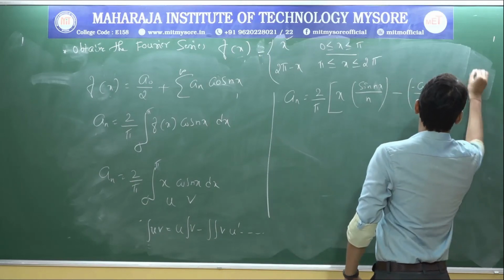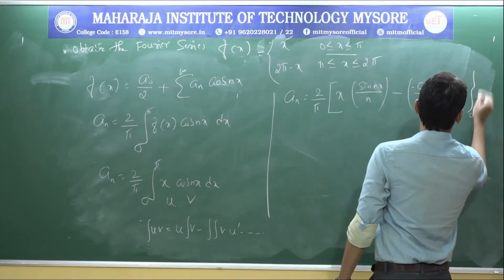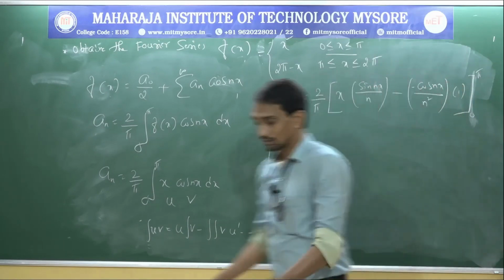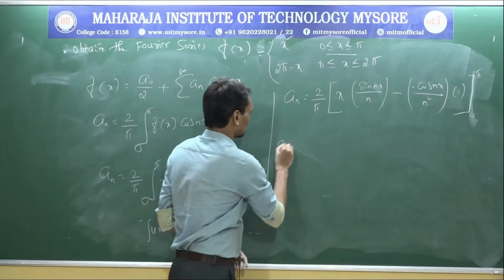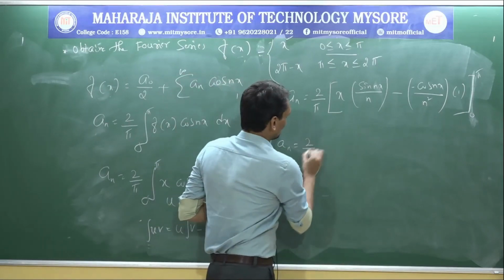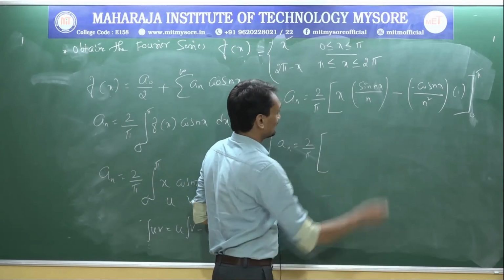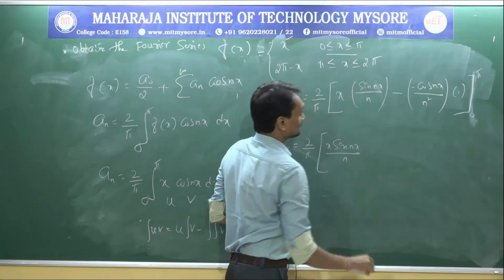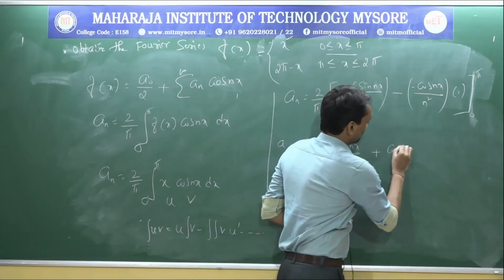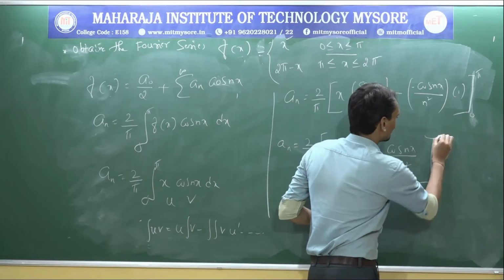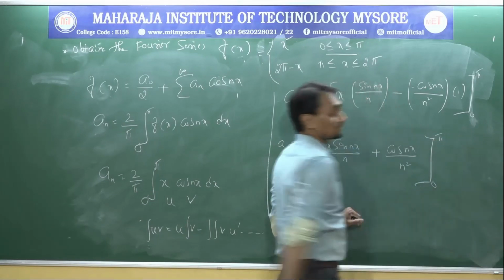Differentiation of x is 1. So the limits are 0 to pi. Now we need to substitute the integration limits. First I will simplify: 2 by pi bracket x into sine nx divided by n, minus into minus, plus cos nx divided by n square, in the interval 0 to pi.